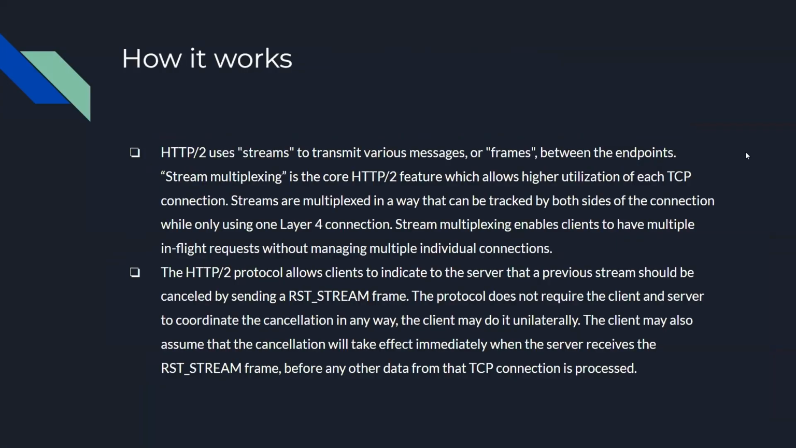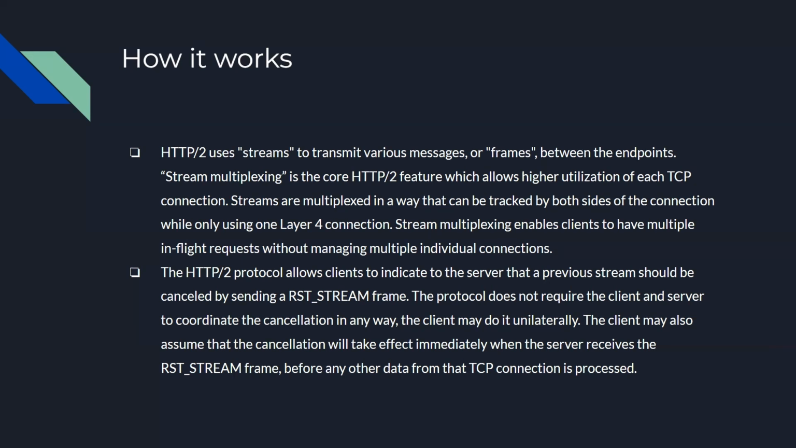So now let's talk about how this vulnerability works. So basically, HTTP2 uses streams to transmit various messages or frames between the endpoints. Stream multiplexing is the core feature of HTTP2, which allows higher utilization of each TCP connection. Streams are multiplexed in a way that can be tracked by both sides of the connection using only one layer 4 connection. Stream multiplexing enables clients to have multiple in-flight requests without managing multiple individual connections. The number of concurrent streams can be controlled by the server, but usually it is about 100 streams per connection.